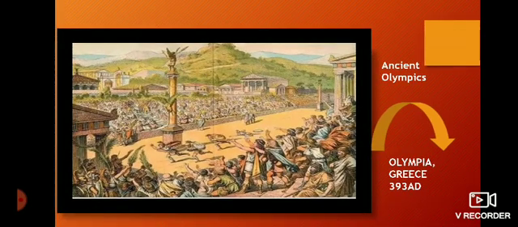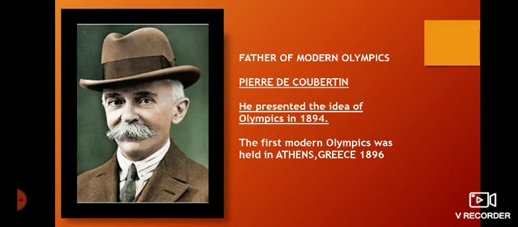Ancient Olympics was held in Olympia, Greece, in 393 AD. We all know Olympics is a great sports event where participants from all the continents in the world participate, and it happens every fourth year. After this ancient Olympics, it took almost 1503 years for the Olympics to return.